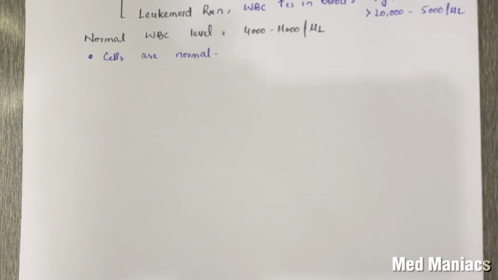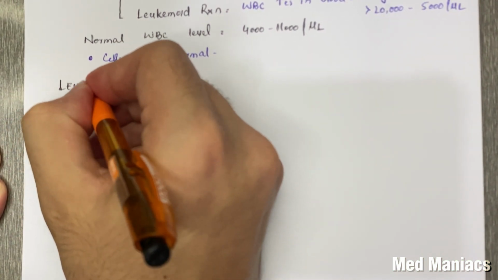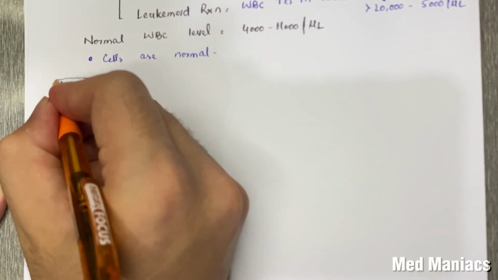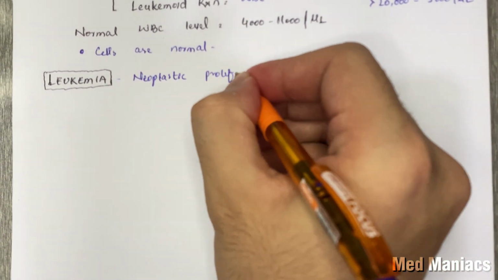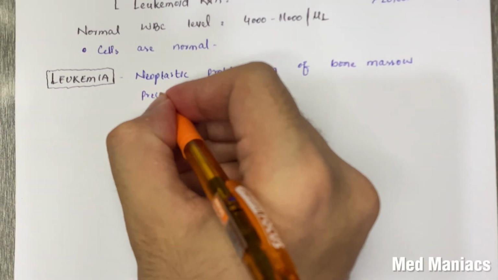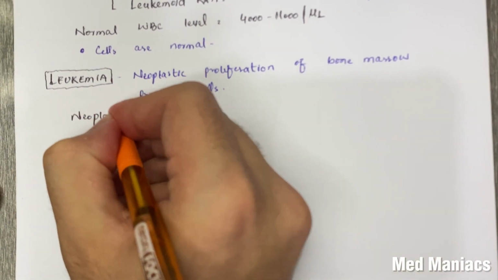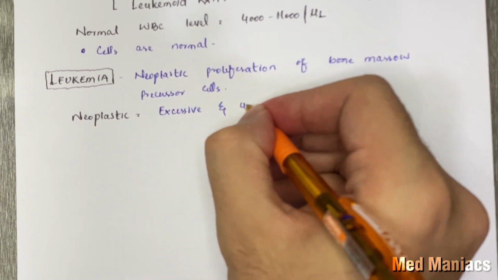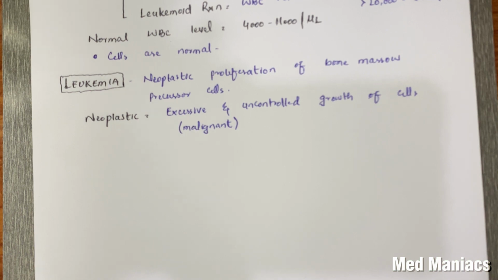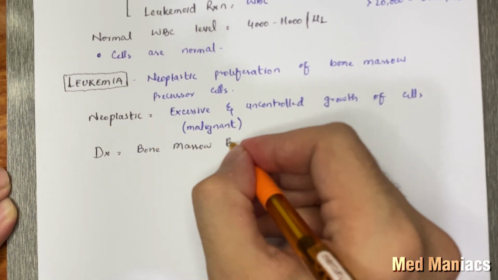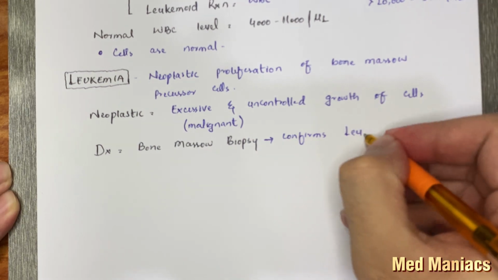Now we come to the second type of proliferation disorders, which is neoplastic proliferation. In neoplastic proliferation, we are going to discuss leukemia and lymphoma, which are our main topics for today. So the first one is leukemia. It is neoplastic proliferation of bone marrow precursor cells. Now what is neoplastic? It is excessive and uncontrolled growth of cells which are malignant. The diagnosis of leukemia is made through bone marrow biopsy, which confirms leukemia.